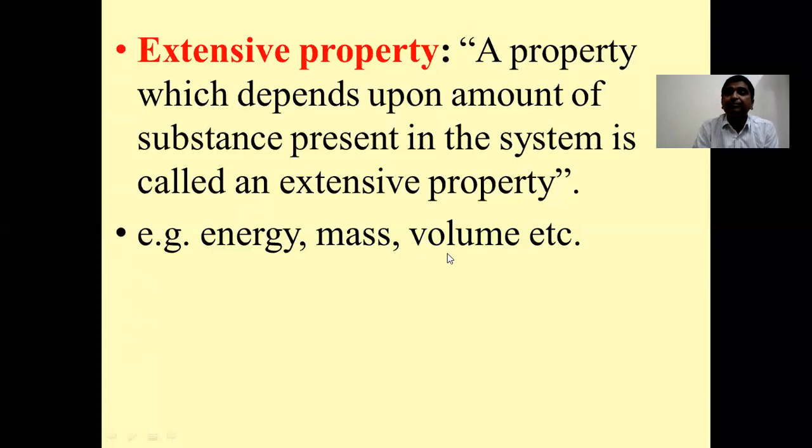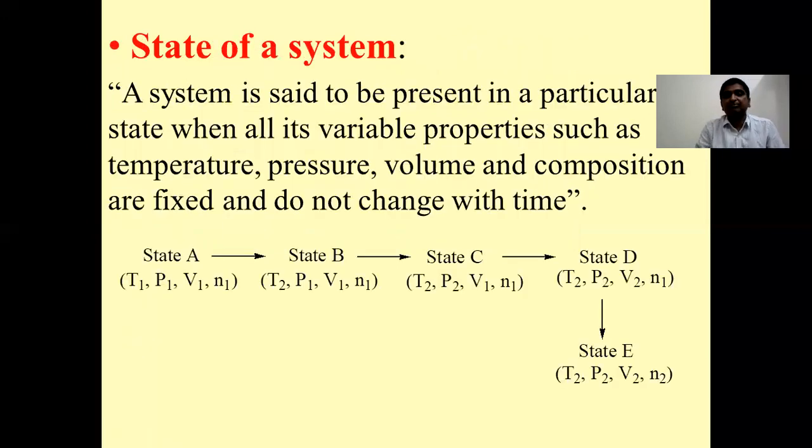So your volume or mass or energy, which are dependent upon the amount of substance present in the system, are called extensive properties. So, an intensive property is independent of the quantity of matter present inside the system, and an extensive property is a property which depends upon the amount of substance present in the system. We have seen here different examples of intensive and extensive properties.